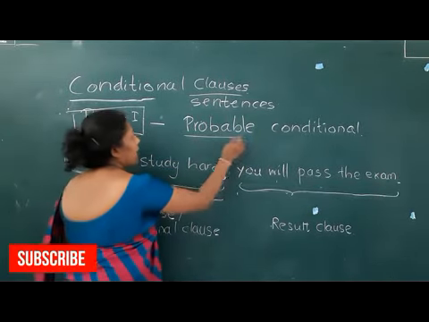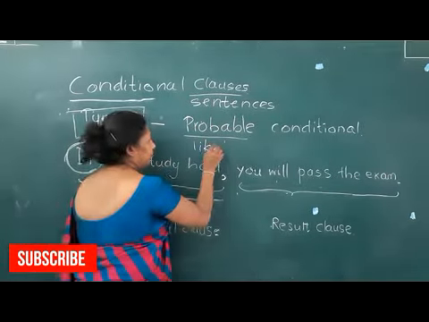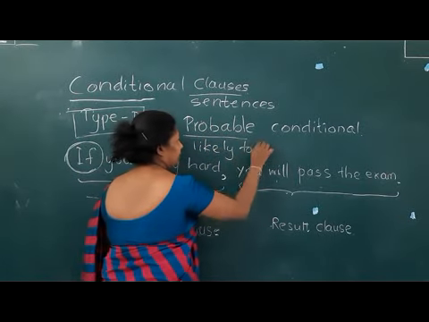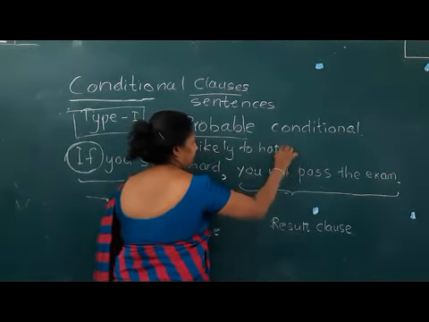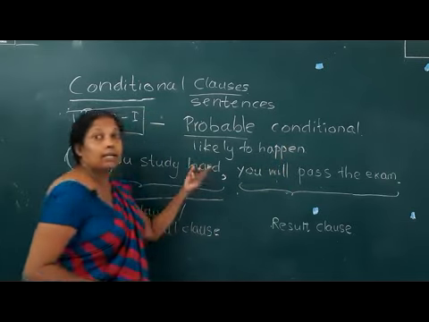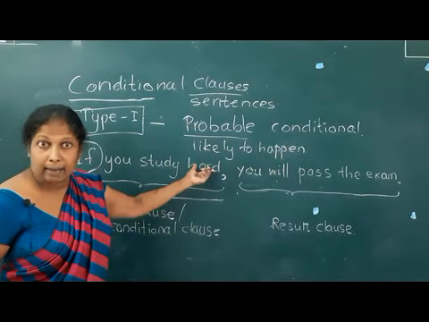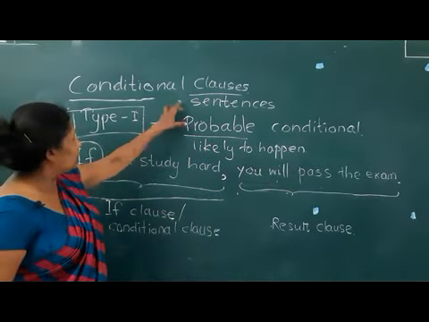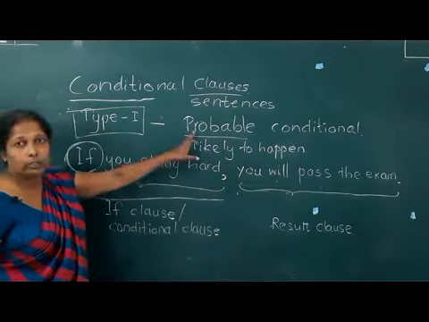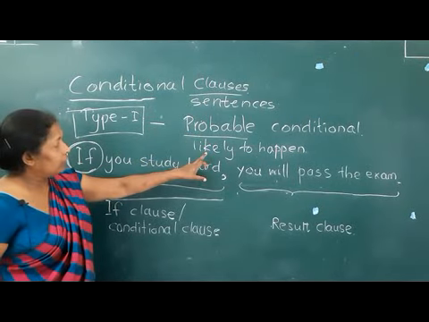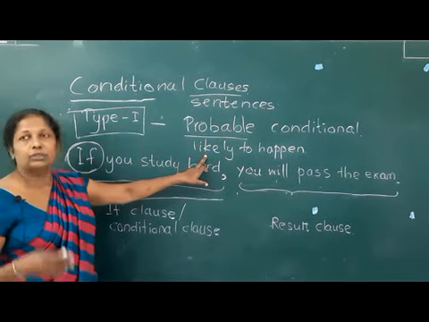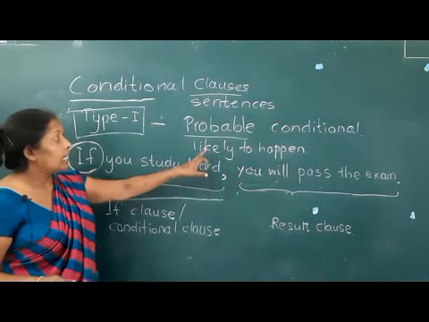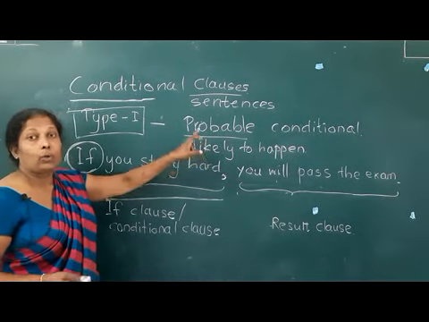Probable means likely to happen, or else may happen or can happen. In Sinhala we call it wenna puluwan. So conditional clauses type 1 we call probable conditions, and we use them to explain actions, things or ideas that are likely to happen or can happen.